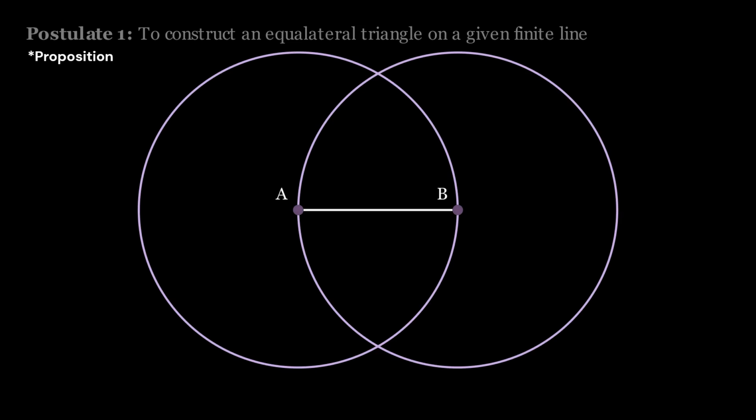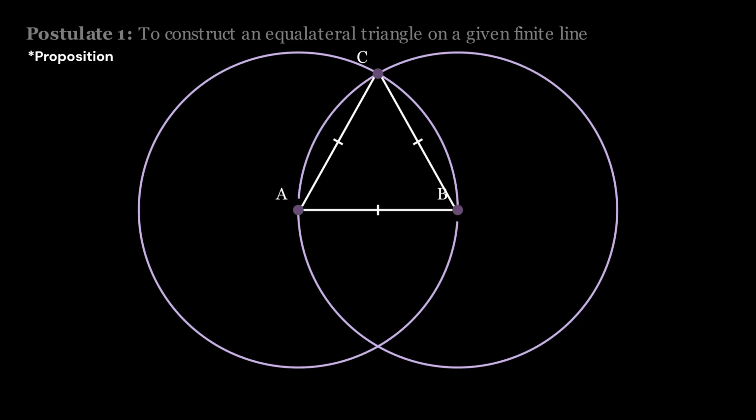We can see that these 2 circles intersect each other at 2 different areas. But let's only focus on the top one, and let's call that point C. Now, let's draw a line from point A to point C, and point B to point C. Well, we know that the distance from point A to B is the same distance as from point A to C, because both of these lines are the radius of the circle. We also know that this applies with point B to point A and point B to point C.